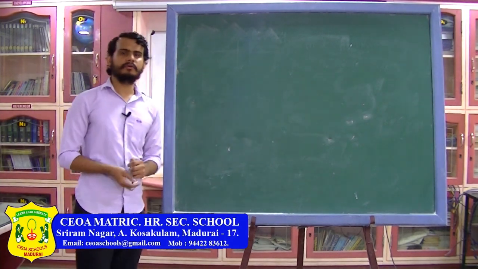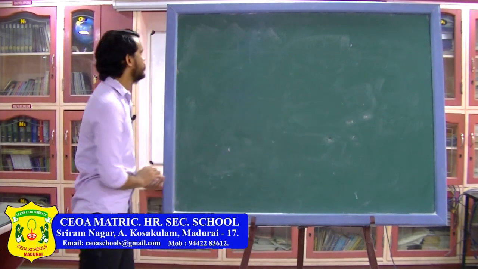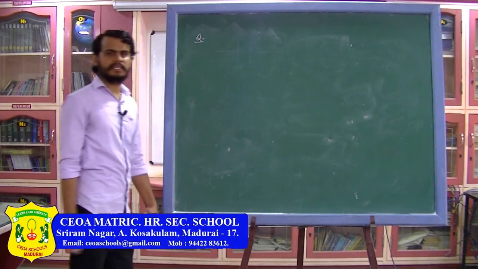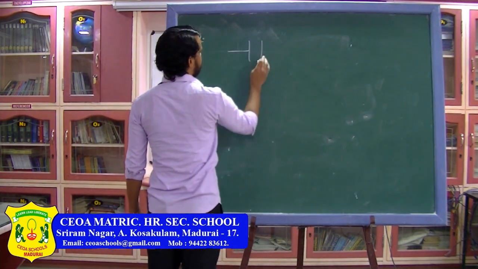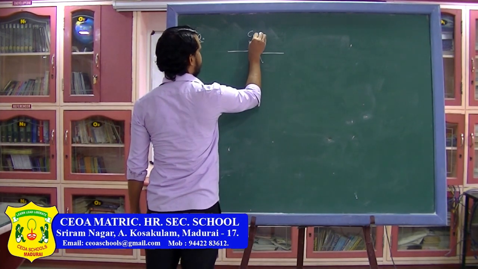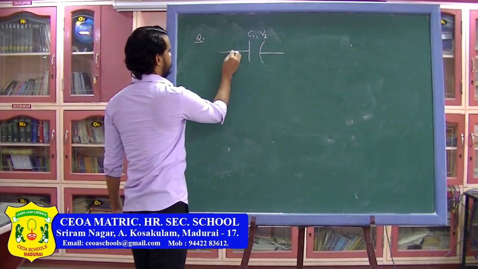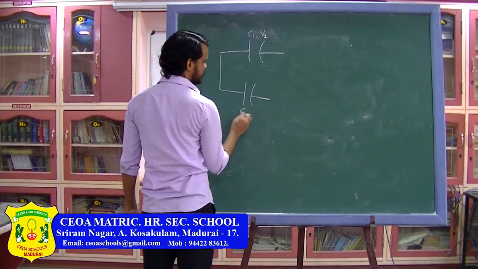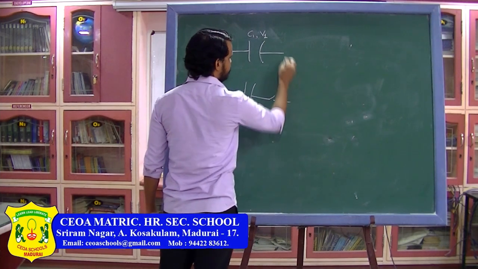So now we are going to consider some problems where there are only 2 capacitors in the circuit. So we are going to do this thing as well as a concept, this concept as a question. So you have a capacitor, the capacitance of this one is C1 and it is already charged to a potential of V1. Then there is another capacitor whose capacitance is C2 and the potential it is charged to is V2.